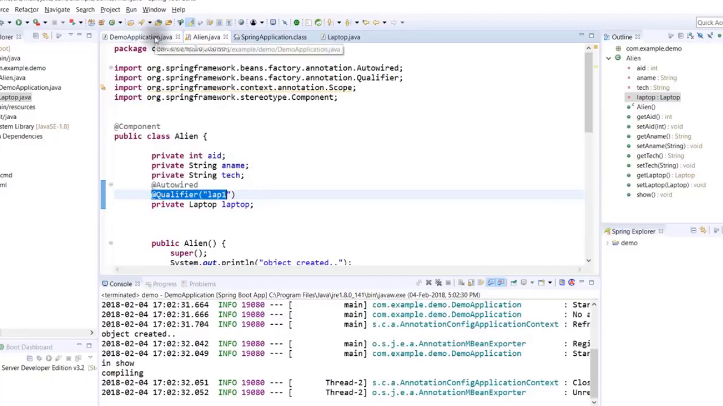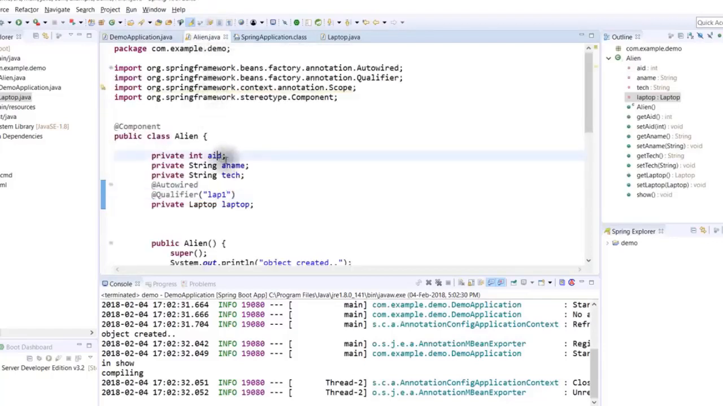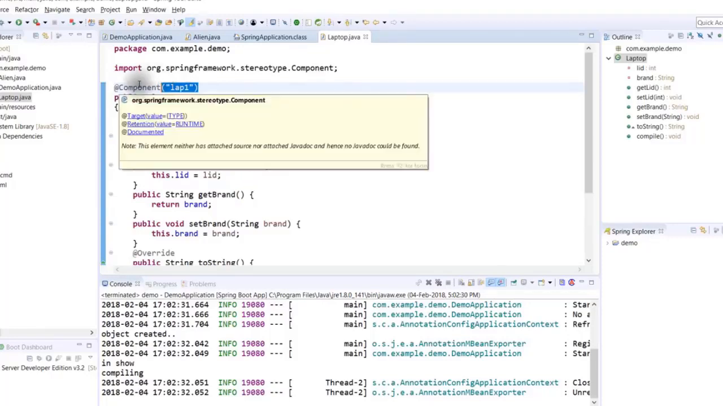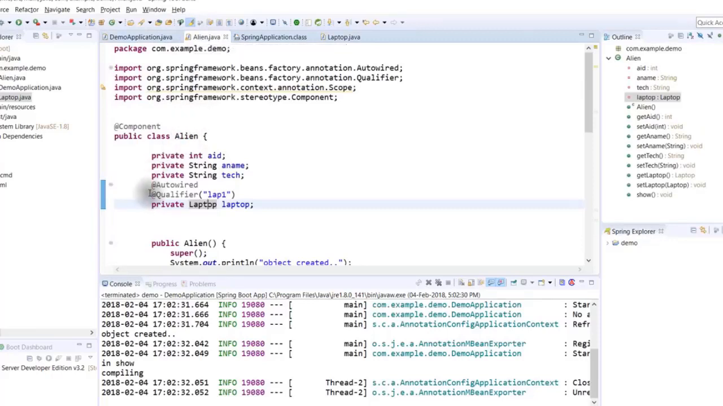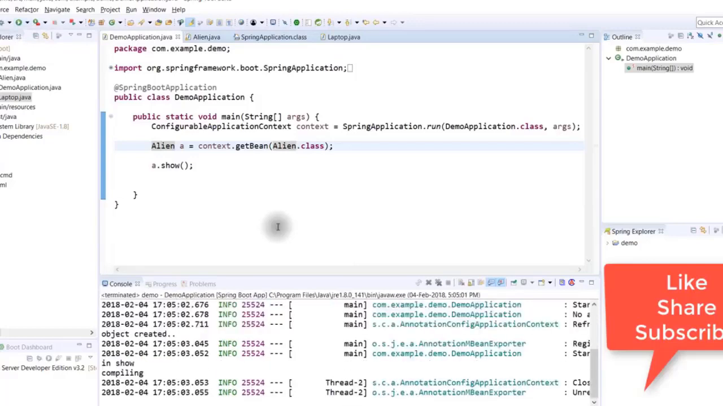In fact, I should be doing a quick recap of what we have done. So I wanted the object of alien. Alien is basically a class which has 4 attributes or 4 properties. We can say AID, A name, tech, and laptop. The laptop is a special type, and we have a laptop class here. And using add component, it will instantiate your object. When you say instantiation, it means you want a new object, right? So the moment you say component, it will create an object in a Spring container. And using this auto wire, you will get connected with the object which is created by Spring Framework. Let me just run this code once again to verify, and it works, right?